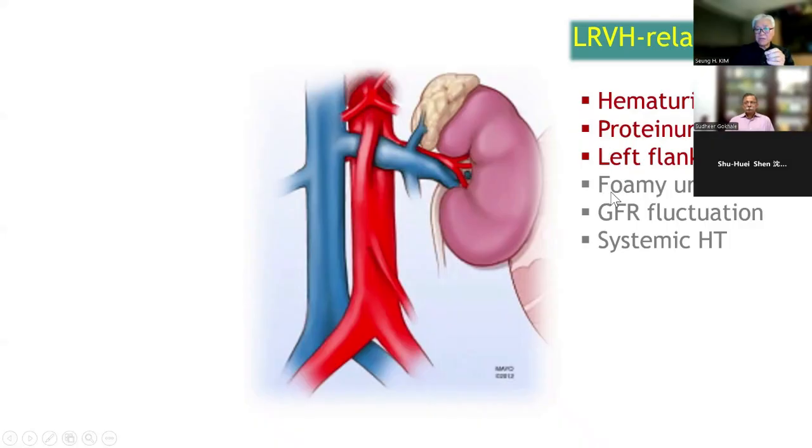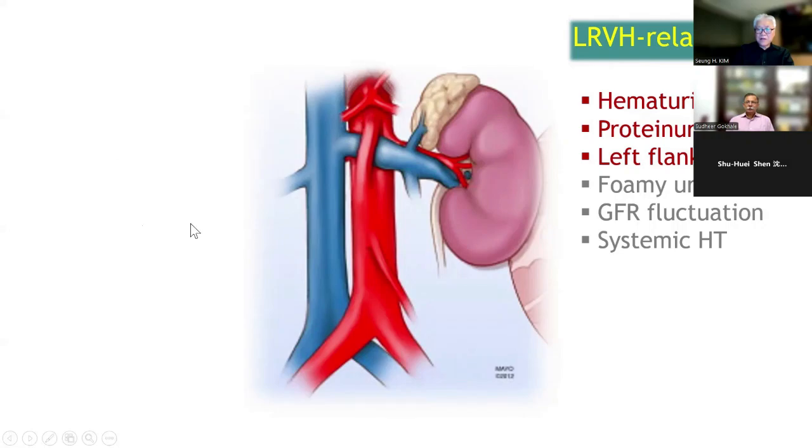And some patients have foamy urine, and some patients have glomerular filtration rate fluctuation, and some think that even systemic hypertension is related to left renal vein hypertension. So one big category of nutcracker symptoms is left renal vein hypertension related.